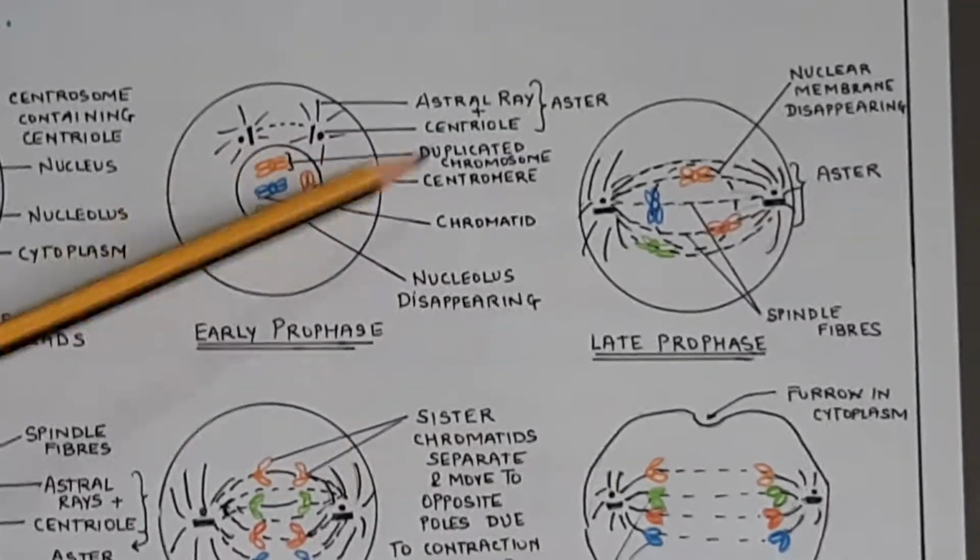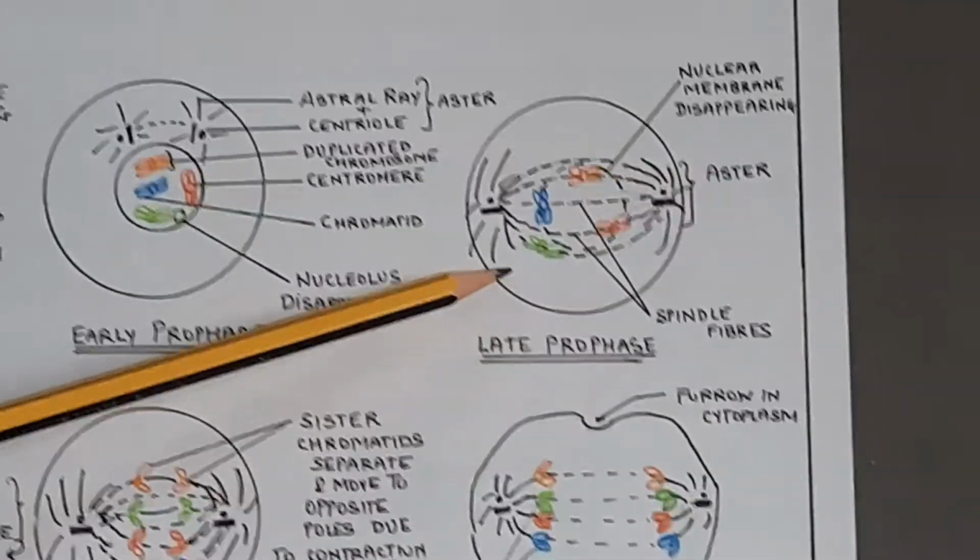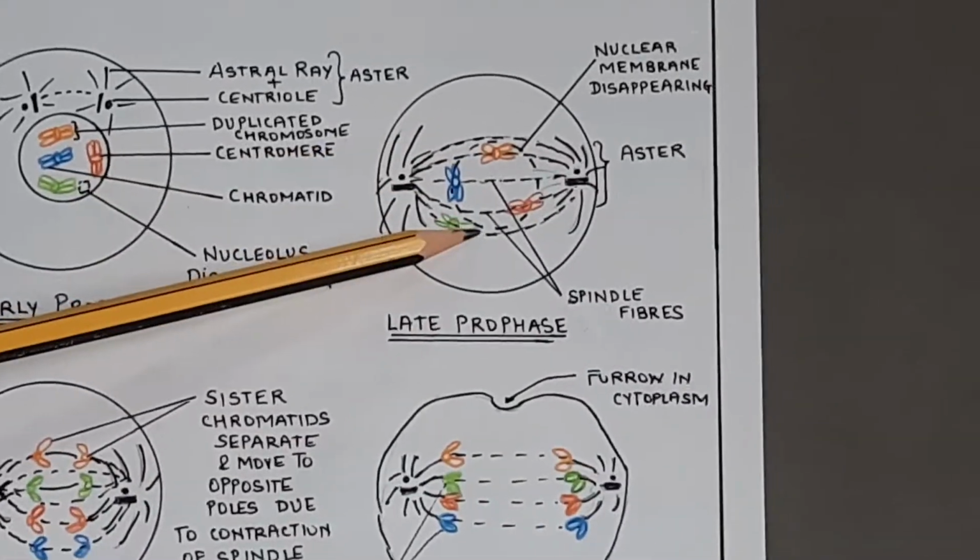Okay, so in the next stage, that is the late prophase, you can see the number of spindle fibers has increased.